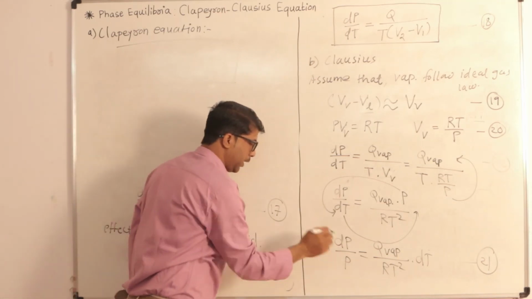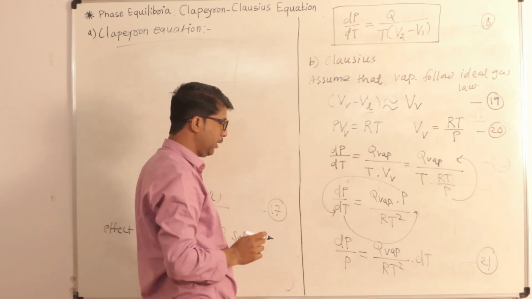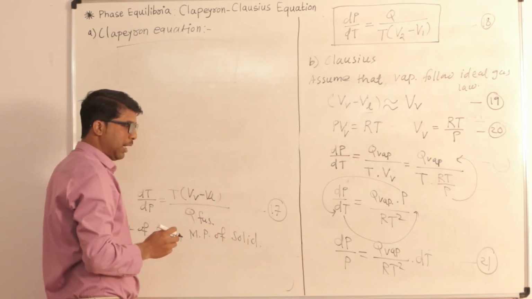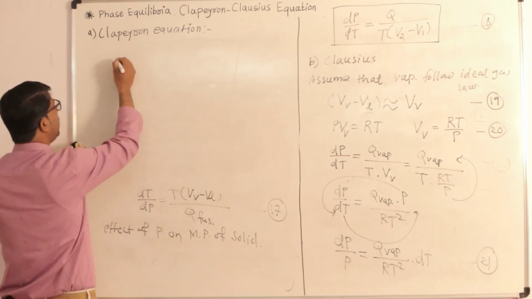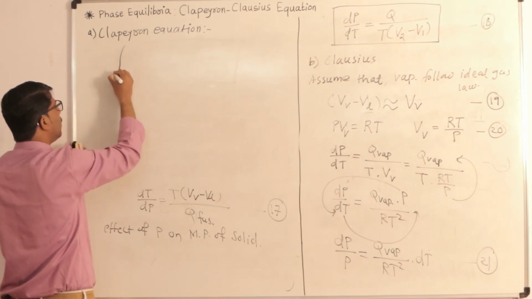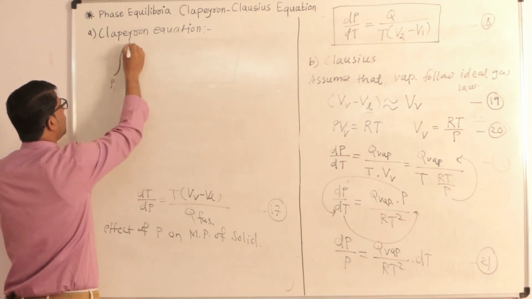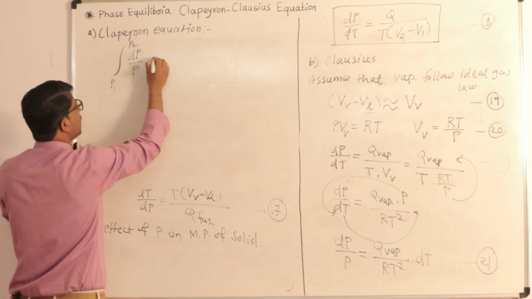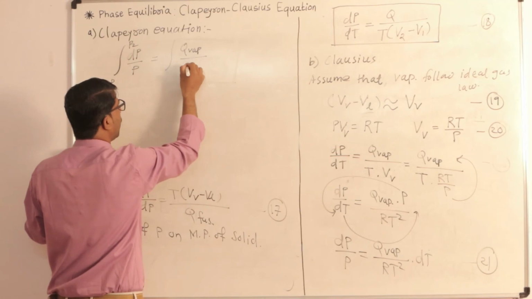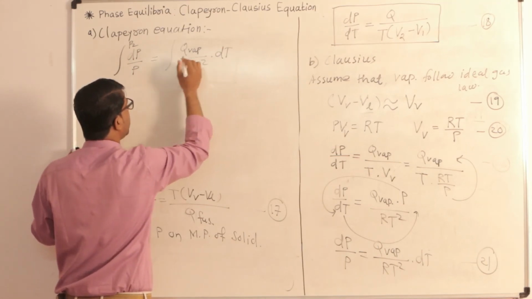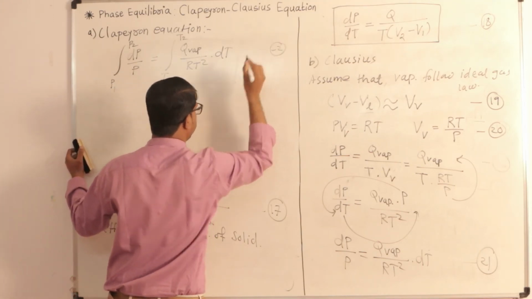Okay, observe equation number 21. In the next step, we are going to integrate this equation for pressure P1 to P2 and temperature T1 to T2. Then on the LHS we will get the integration of the term dP by P from pressure P1 to P2, equal to the integration of the term Q vaporization upon RT square multiplied by dT from temperature T1 to T2. Let's say it is equation number 22.